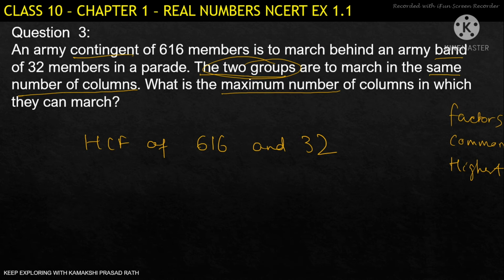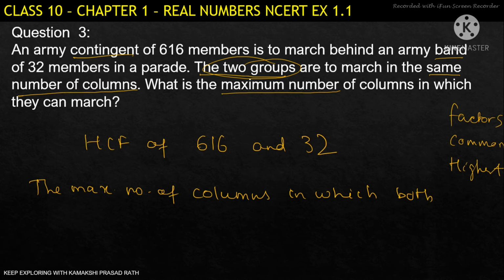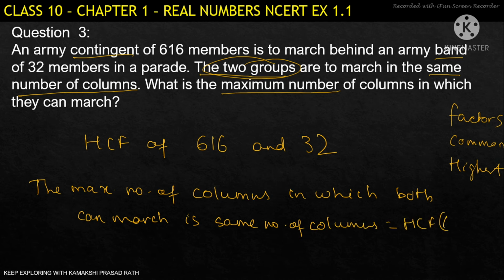So here the step you can write is: the maximum number of columns in which both can march, in the same number of columns, is the HCF of 616 and 32.